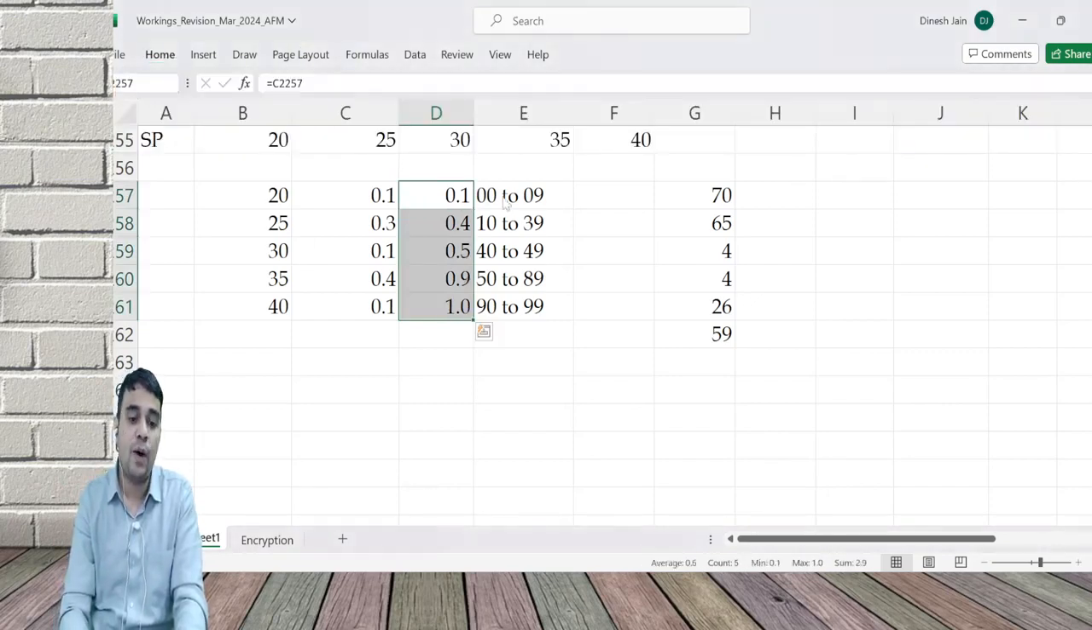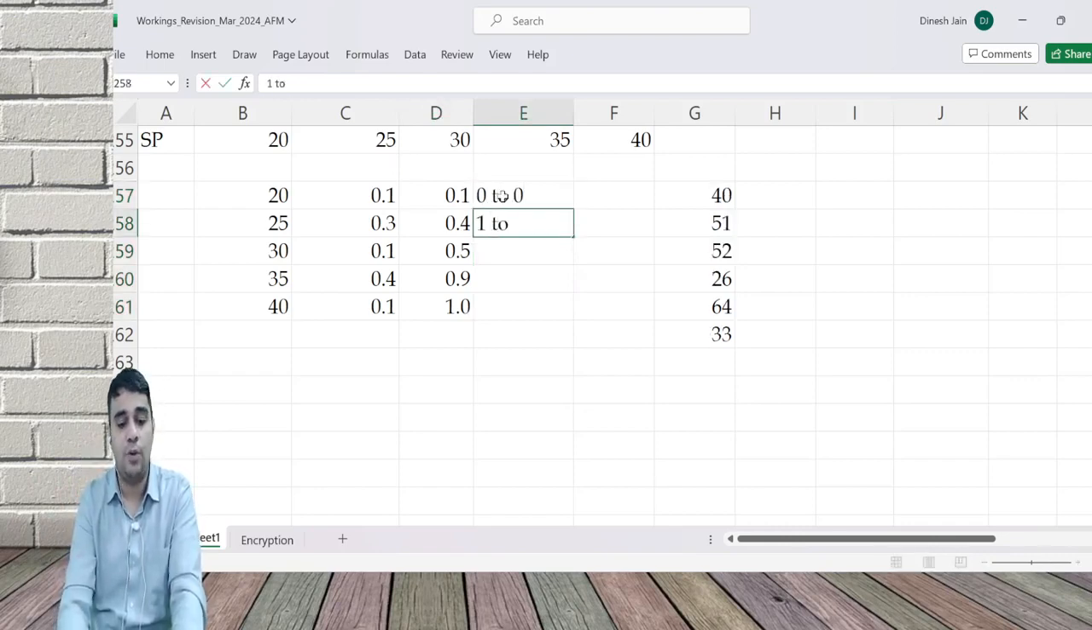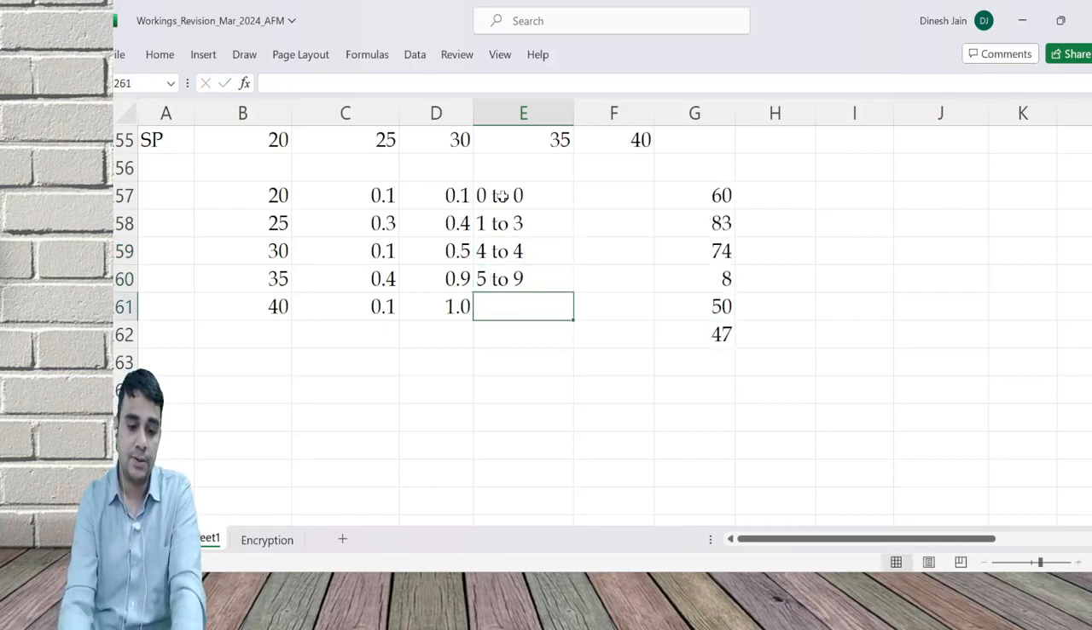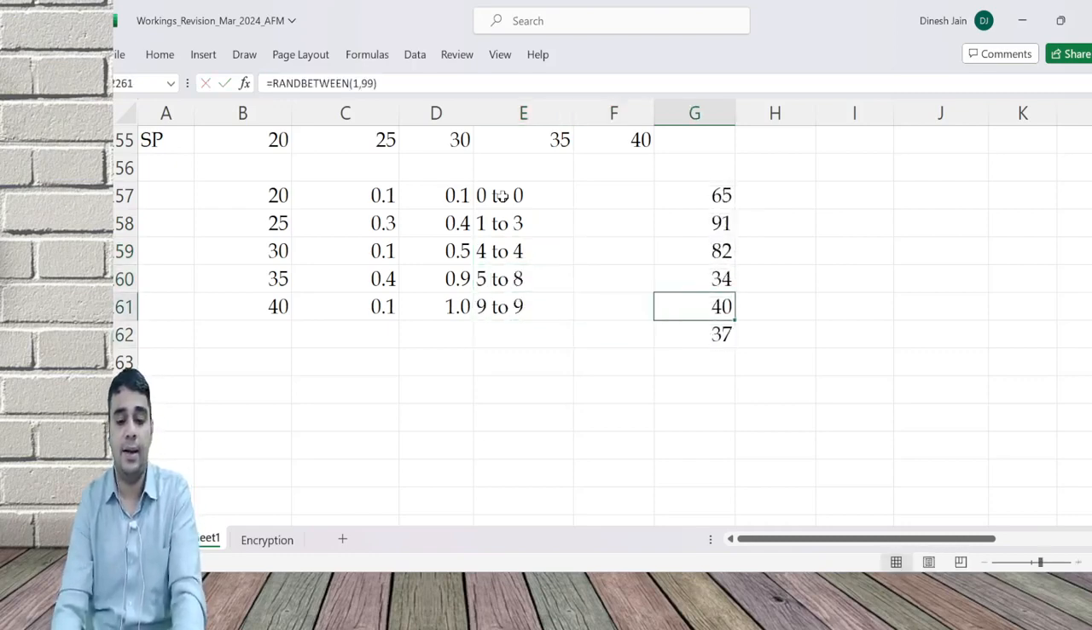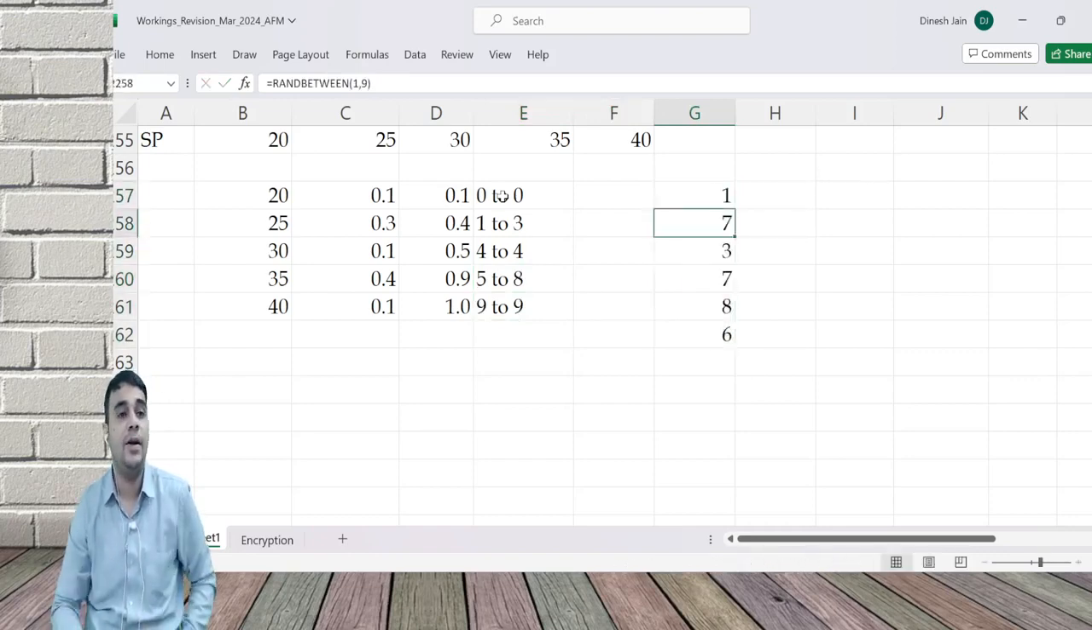What is the number before 1? 0. So 0 to 0. What is the number before 4? 3. 1 to 3. Number before 5, so 4 to 4. Number before 9, 5 to 8. And the last one is 9 to 9. And here what I'll do is I'll fix a random number between 1 and 9. I want a random number between 1 and 9.